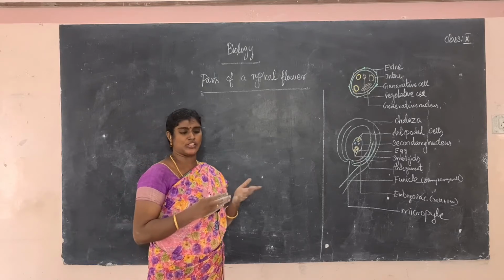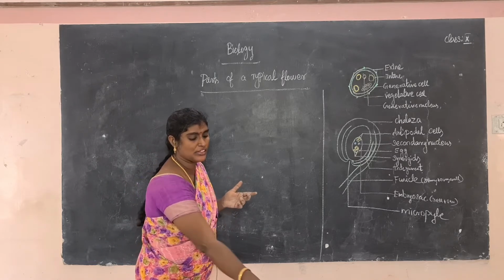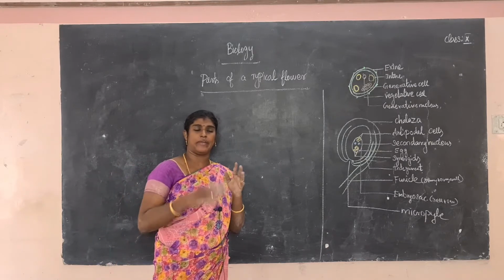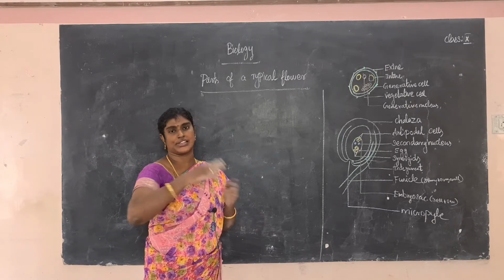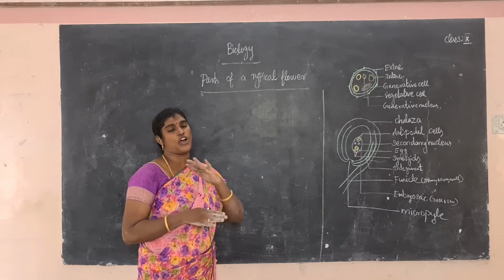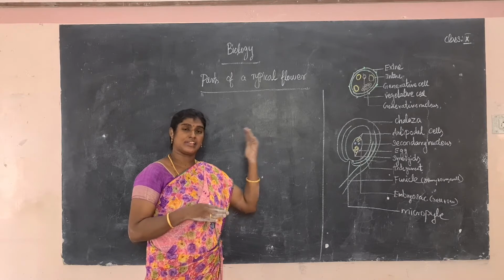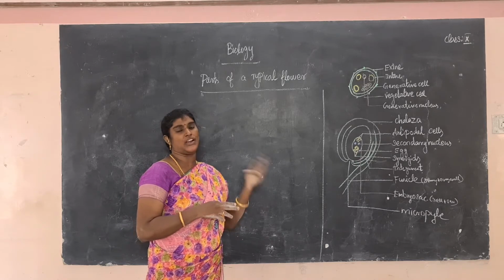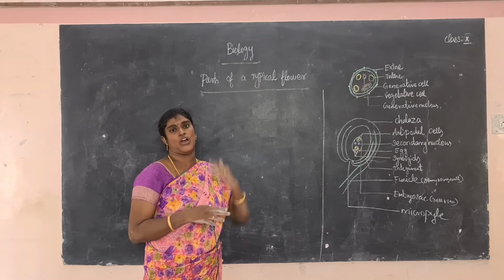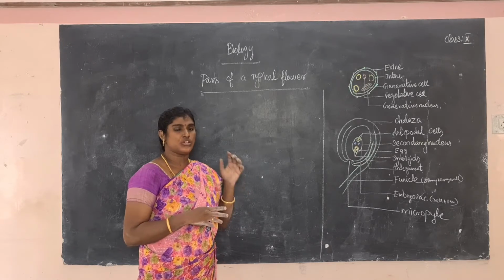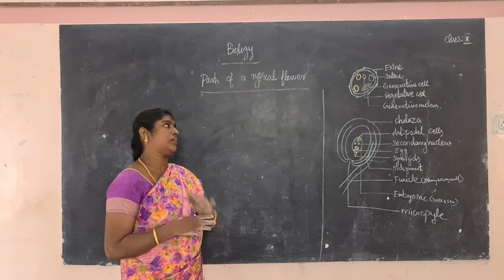Another one, sexual reproduction. What is the meaning of sexual reproduction? Sexual reproduction involves two parents. What is the main difference between asexual reproduction and sexual reproduction? In asexual reproduction, only a single parent is involved, without gamete formation. But in sexual reproduction, two parents are involved, the male parent and the female parent, with gamete formation. The fusion of male gamete and female gamete is called fertilization.